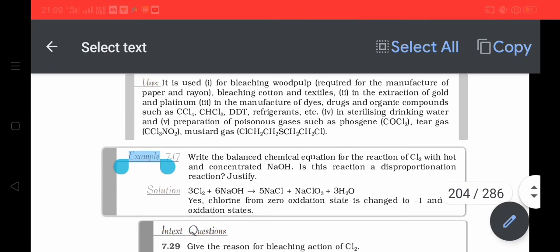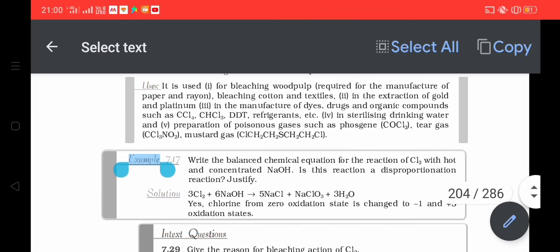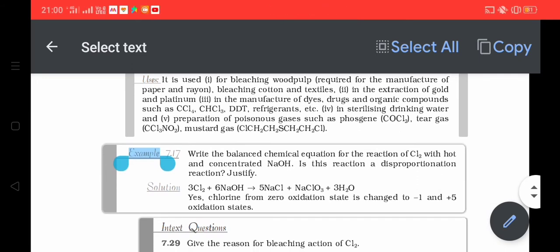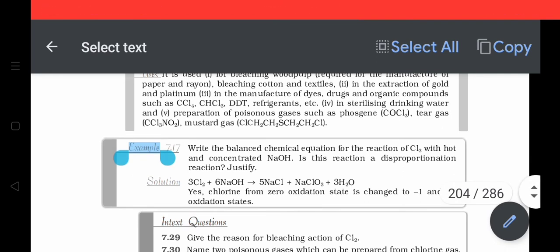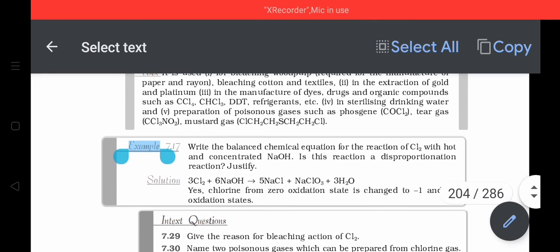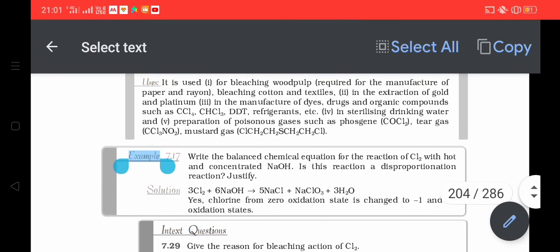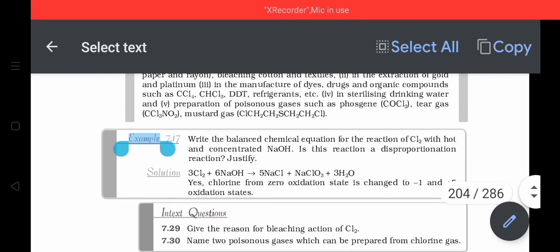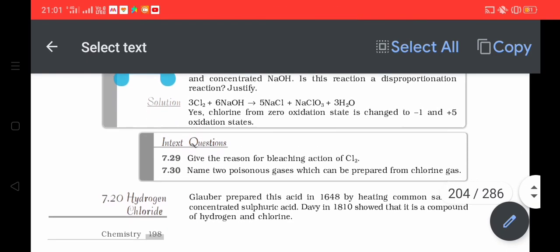Fourth, very important point, chlorine is used for preparation of poisonous gases like phosgene with formula COCl2, tear gas CCl3NO2 and mustard gas ClCH2CH2SCH2CH2Cl. All these gases are very poisonous and they were used in wars. That is all for chlorine.